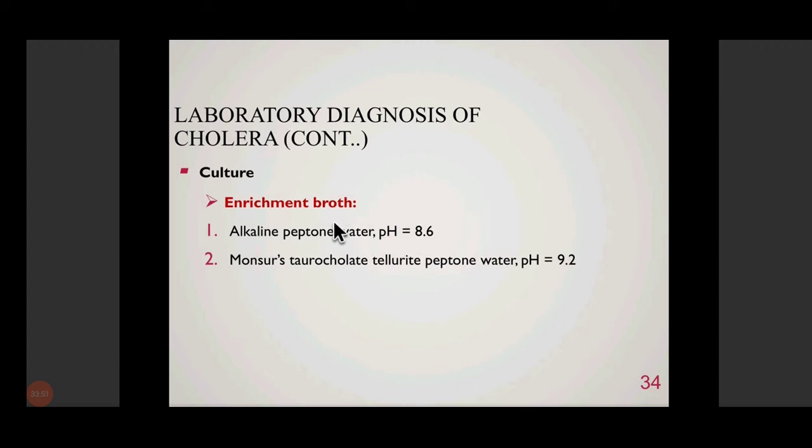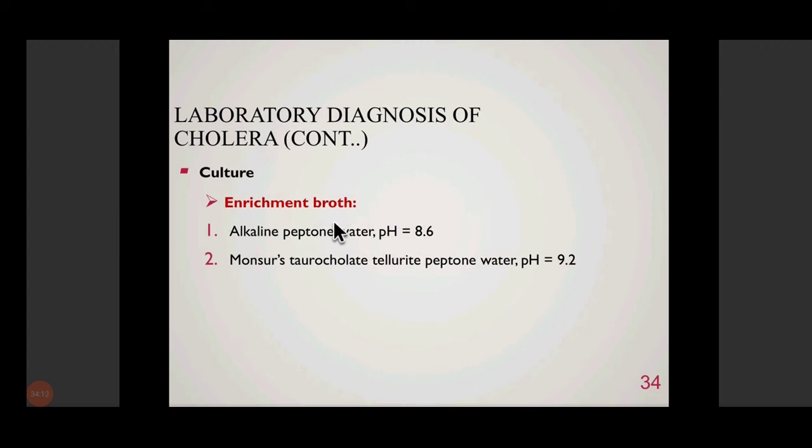We have to use enrichment broth especially because stool is actually a large mix of organisms. It contains a huge number of colonizers: Escherichia coli, Klebsiella, Pseudomonas, and a lot of anaerobic bacteria. And it also contains the pathogenic organism responsible for causing diarrhea, in this case Vibrio cholerae.